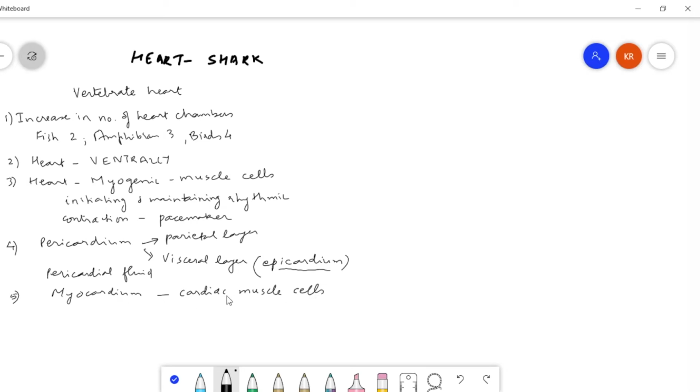So myocardium is made up of cardiac muscle cells, which we call cardiomyocytes. And the innermost layer, which we call endocardium, is actually a kind of inner epithelium, which we call endothelium.